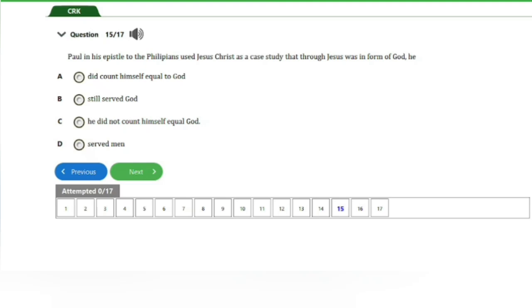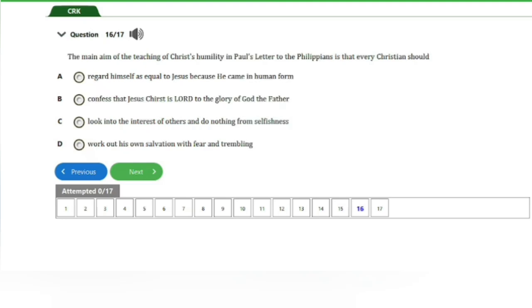And that's it for this question. So let's go ahead and check out the next question, guys. So we have here question number 16. It says, the main aim of the teaching of Jesus' humility in Paul's letter to the Philippians is that every Christian should A. regard himself as equal to Jesus because he came in human form, B. confess that Jesus Christ is Lord to the glory of God the Father, C. look into the interests of others and do nothing from selfishness, D. work out his own salvation with fear and trembling.